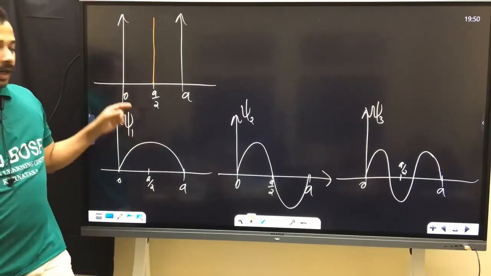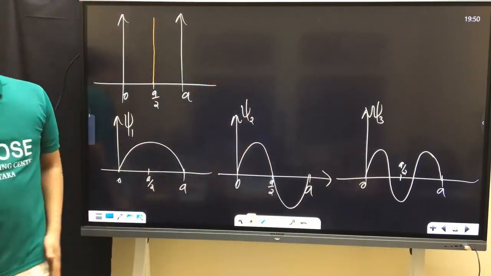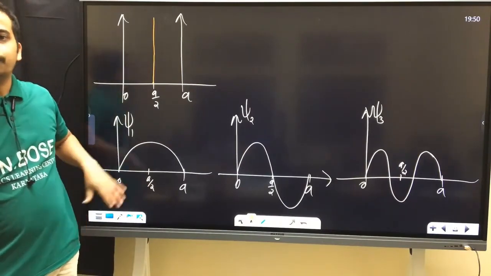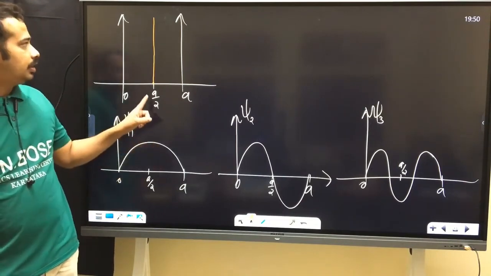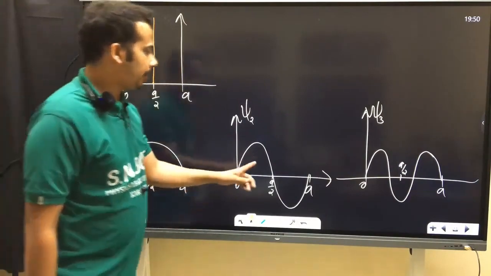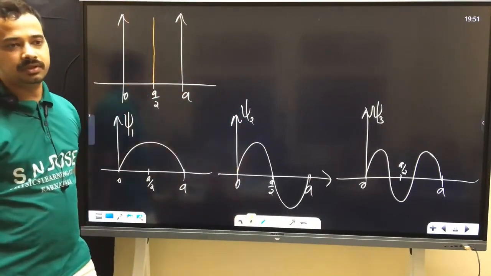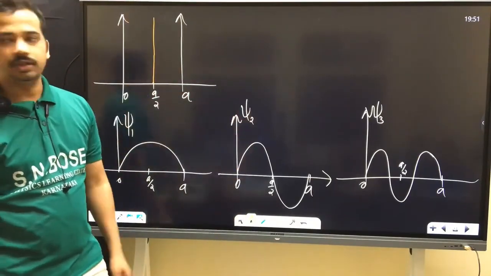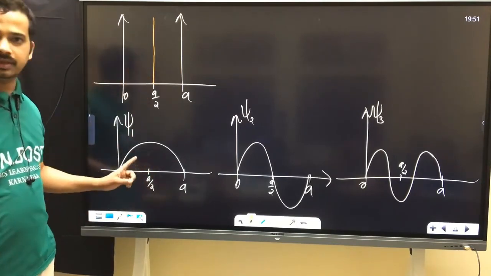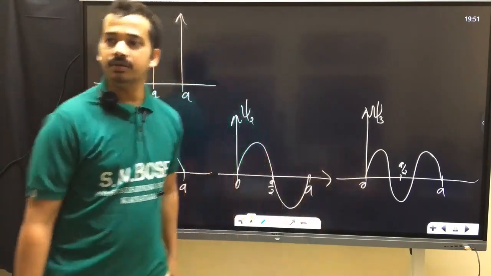Then if the particle is in this state or this state or this state, in which case is the system disturbed, in which case is it not disturbed? You are getting my question? Suppose the particle is in the ground state, and you are building this thin wall, whether the state is disturbed or not. Suppose the particle is in the first excited state. You are building one thin wall, whether the system is disturbed or energy is changing or not. This state is disturbed. This is not disturbed. What about this one? Disturbed again.